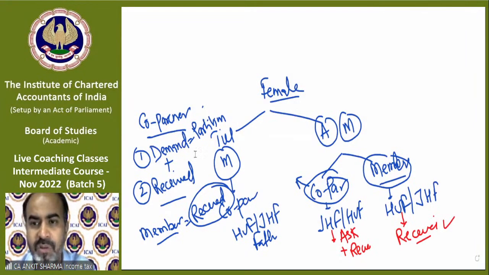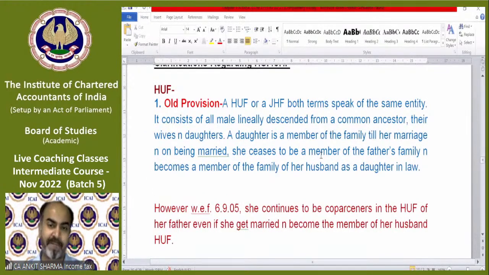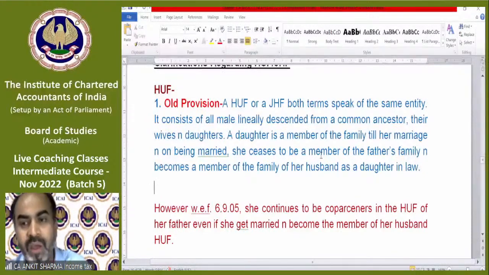Here is the provision. So these were old provisions. Theoretically, you can understand from here that HUF or JHF, both terms speak of the same entity. It consists of all males lineally descended from a common ancestor, their wives and daughters. A daughter is a member of the family till her marriage. That's the old definition, what I just explained via diagram to you. Okay, the daughter will remain a member till marriage. After that, she will be a member of her husband's HUF.